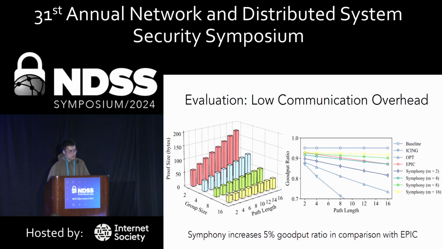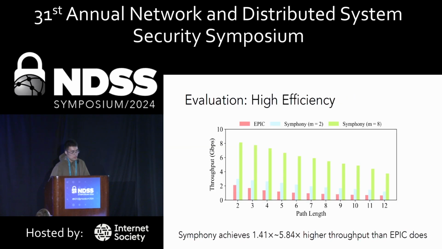Here is the evaluation part. We did a series of experiments to evaluate Symphony. The first part is about its low communication overhead. The left side of the picture shows the total proof size of Symphony, and the right one shows the goodput ratio of Symphony compared with the other existing solutions. Symphony increases the goodput ratio by at least 5% in comparison with Epic.